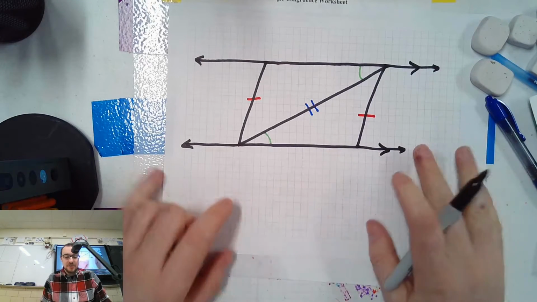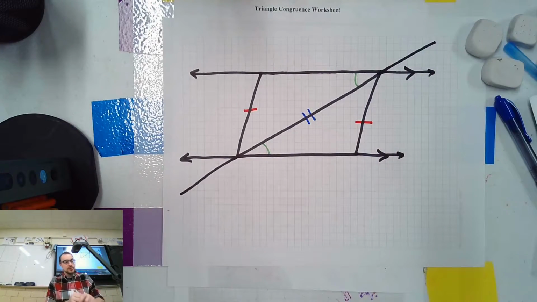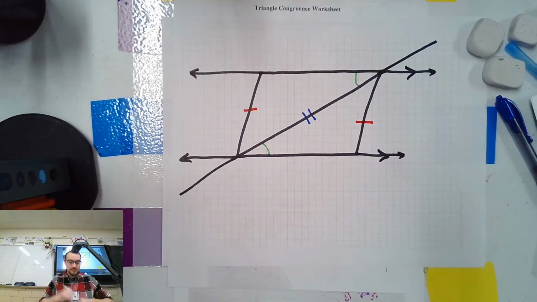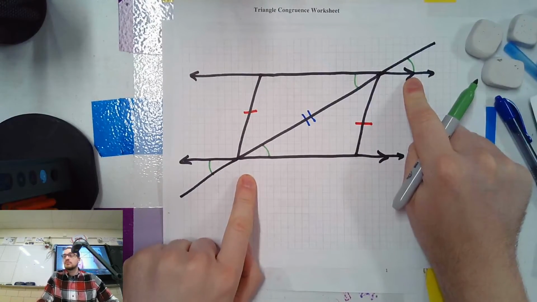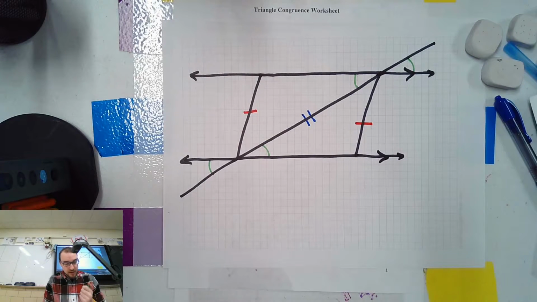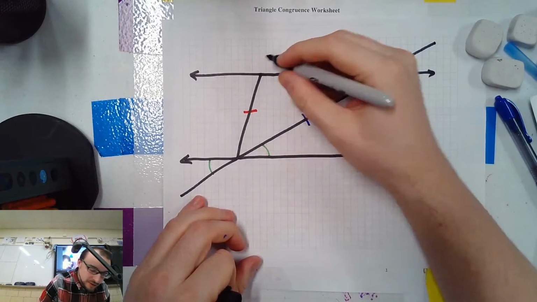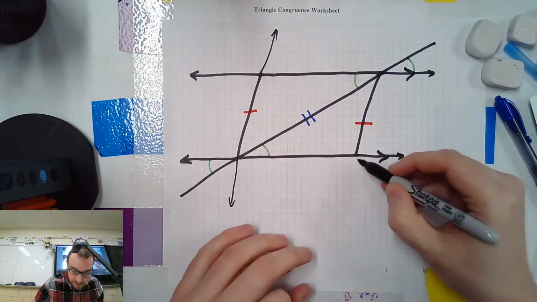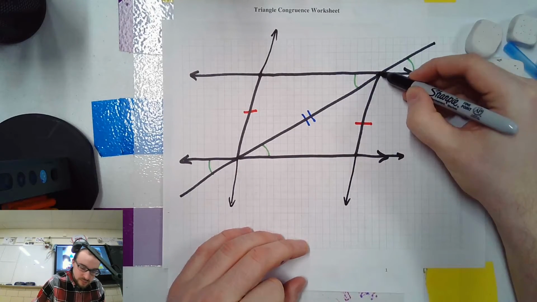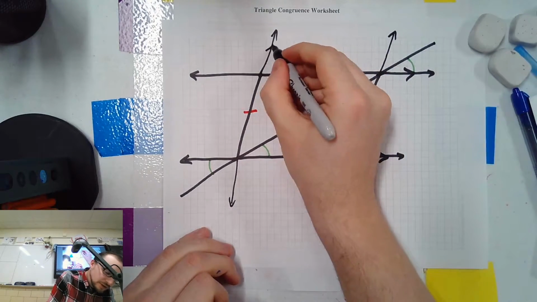Yeah. Okay, if they're parallel, what we have here is a transversal and two parallel lines. So let's label congruent angles. First of all, these are congruent by vertical angles, right? Seeing that? Okay. I also know that if I extend these, they are going to be parallel. I'm not doing a very good job drawing them. I'm using a different black marker. These are also going to be parallel to each other.